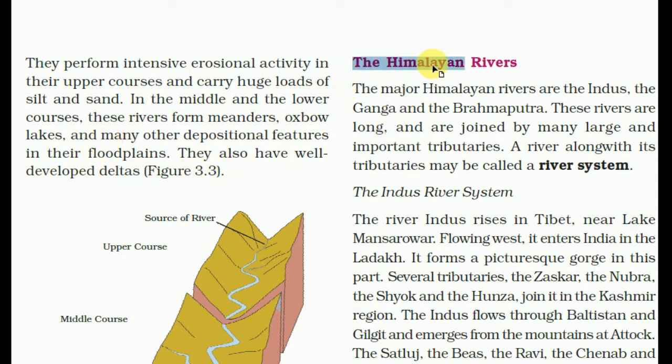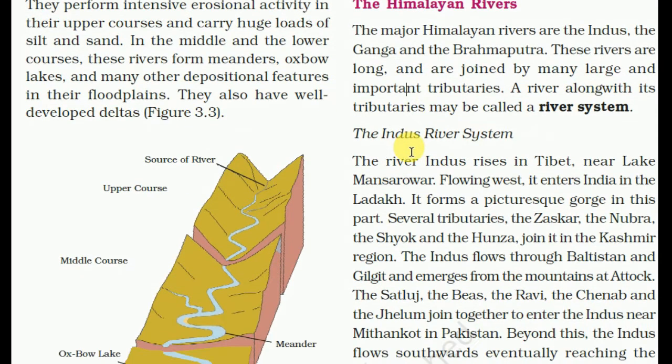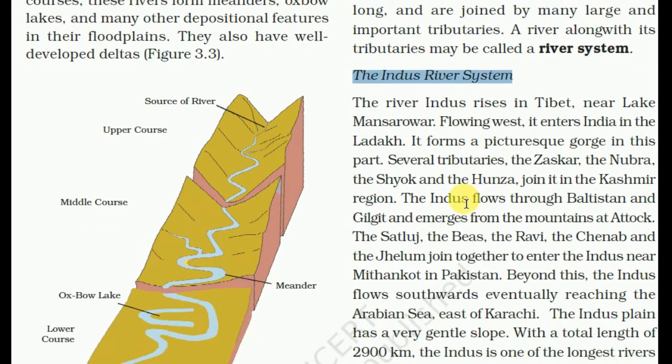So we will now talk about the Himalayan rivers. The major Himalayan rivers are the Indus, Ganga, and Brahmaputra. These rivers are long and are joined by many large, important tributaries. A river along with its tributaries may be called a river system. So a main river with its tributaries is called a river system.